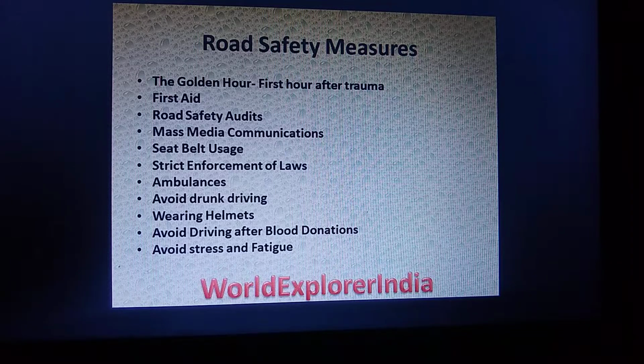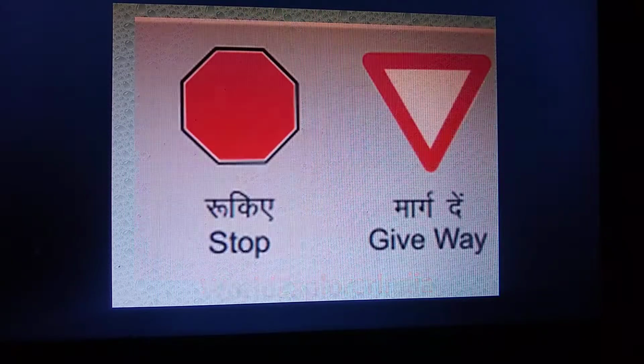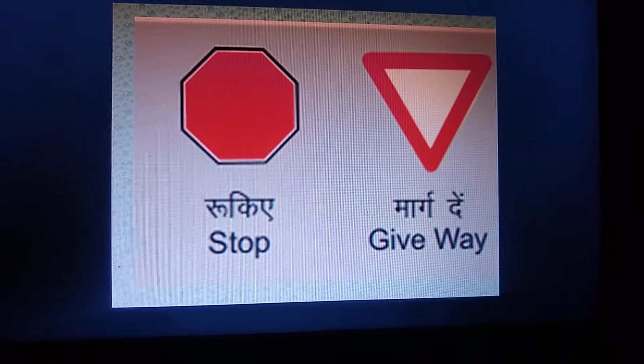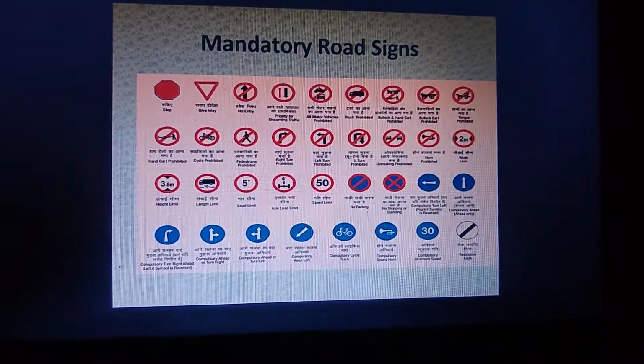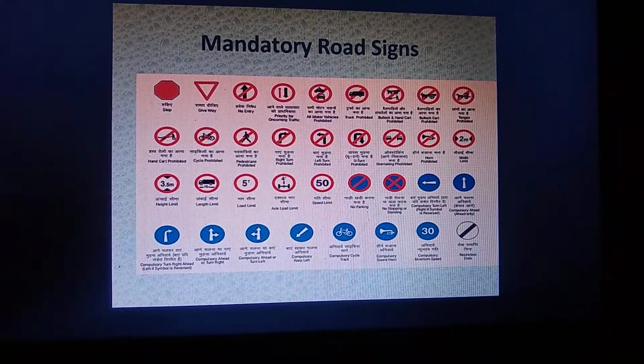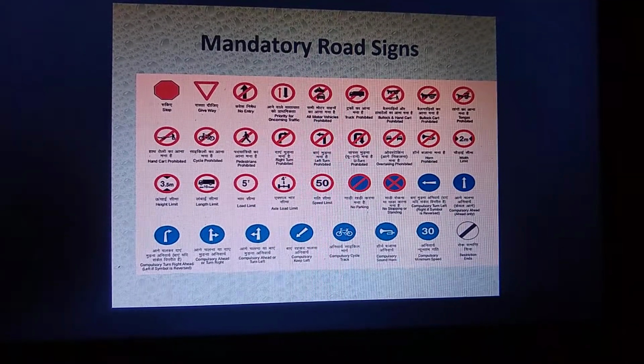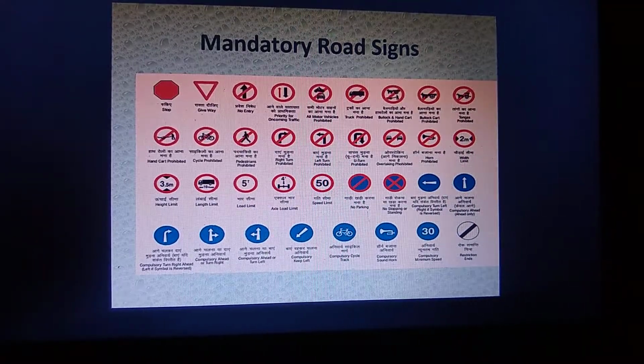If you are going for a long drive, take a break in between and have some refreshments, and again continue with the driving. These are some of the road safety signals which you should know. If you see the first symbol, that is a stop, and the second symbol is give way. These are the mandatory road signs which each and every person who is driving should know. And one is stop, give way, no entry, no left turn, no right turn, no bicycle, no heavy motor vehicles, no horn, and there are speed limits.